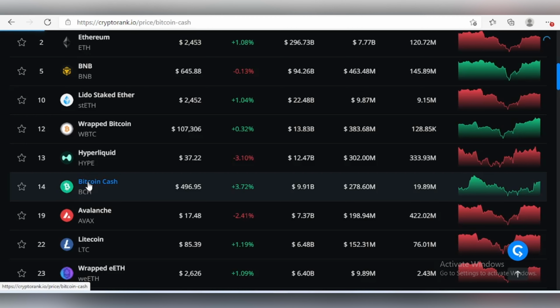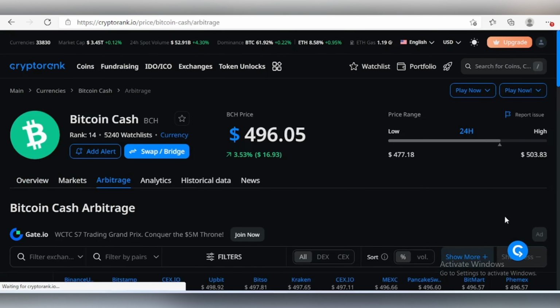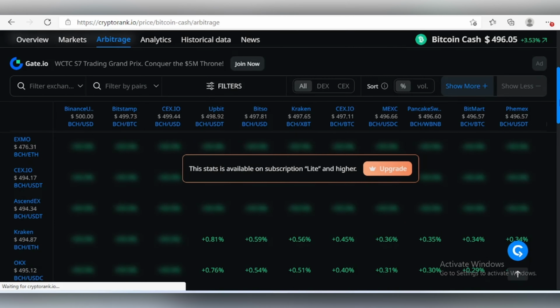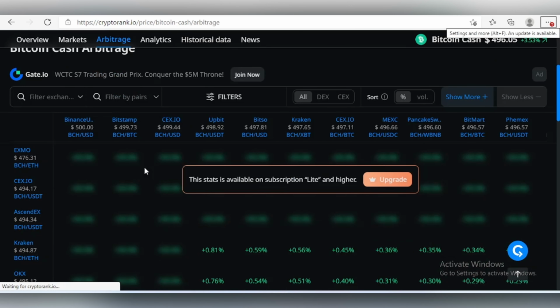Let's take a quick look at Bitcoin Cash to see if we can find an arbitrage opportunity in there. Let's go ahead and click on the arbitrage and quickly scroll down to see if there's any. So what's the current price? The overall current price is 496.05. So currently there are quite a lot of arbitrage opportunities over here, but you have to be careful. This is BCH ETH. You are looking for BCH USDT. Now, if you're in a country where you can spend dollar, you'll also be looking for BCH USD.